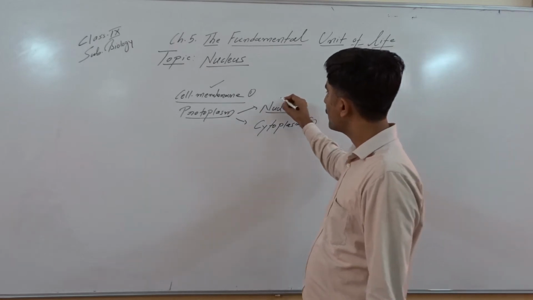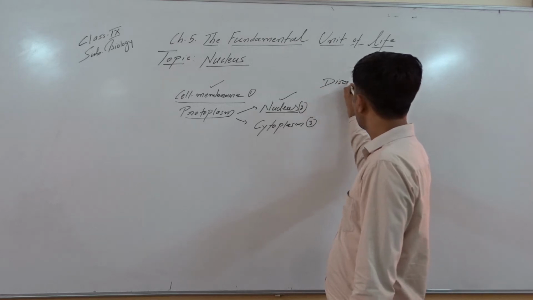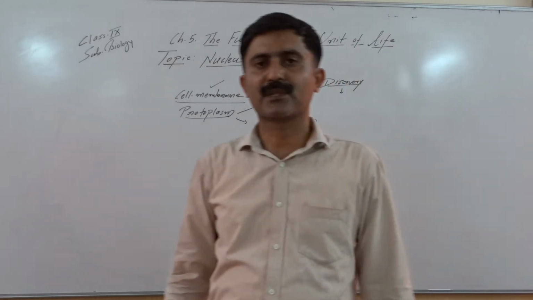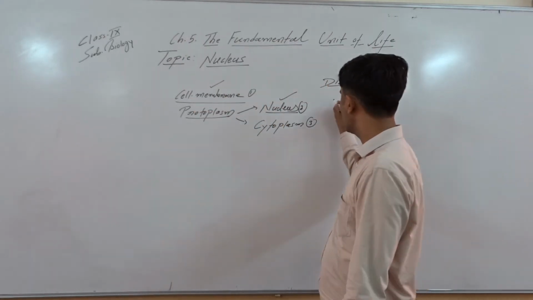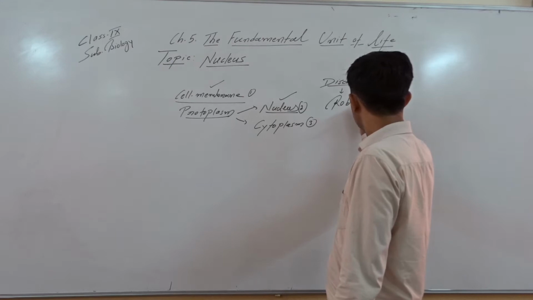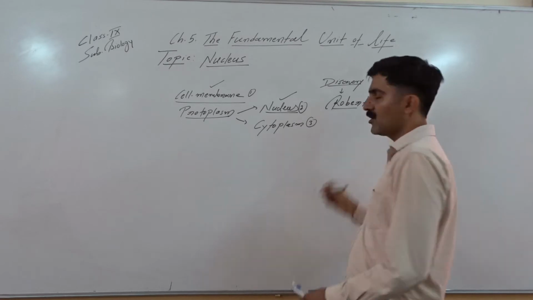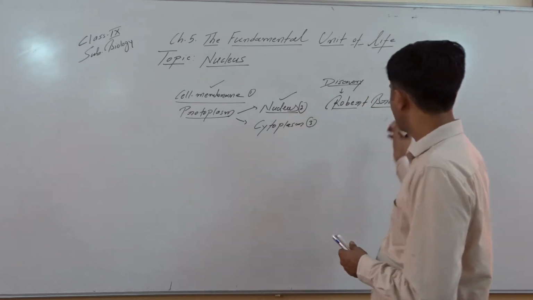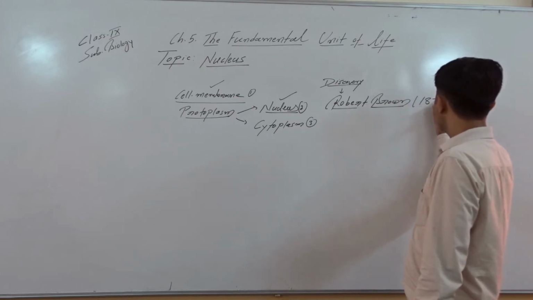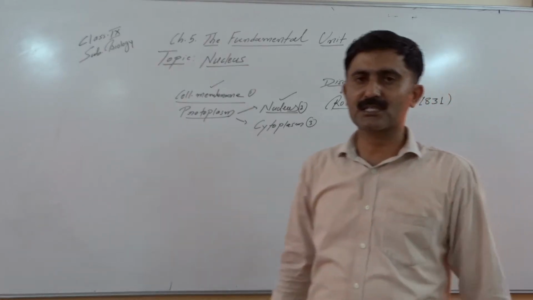So today we will talk about the nucleus. First thing we have to learn is the discovery of the nucleus. The nucleus was discovered by the English biologist Robert Brown. All of you know the cell was discovered by Robert Hooke, and the nucleus was discovered by the scientist Robert Brown in 1831. So we have to learn the name of the scientist: the nucleus was discovered by Robert Brown.